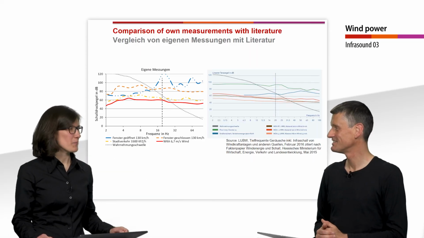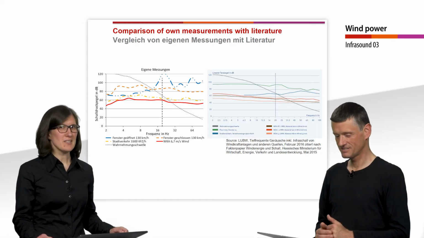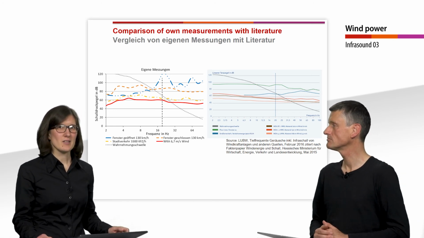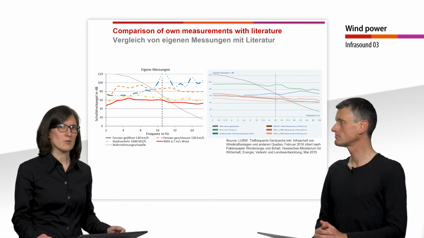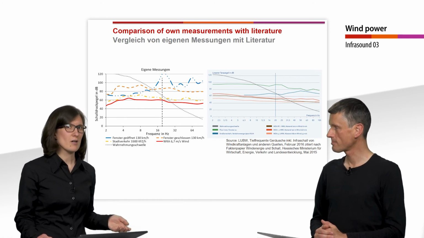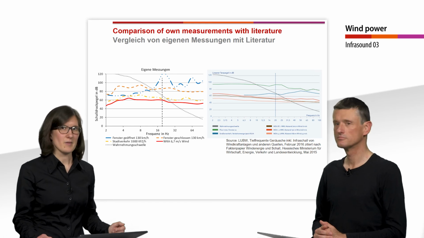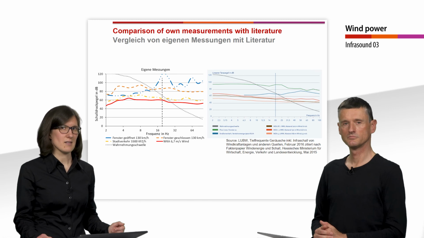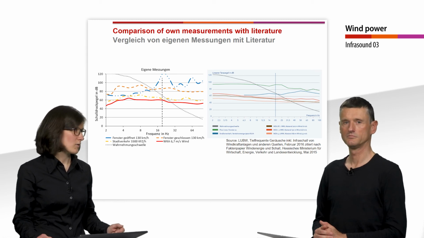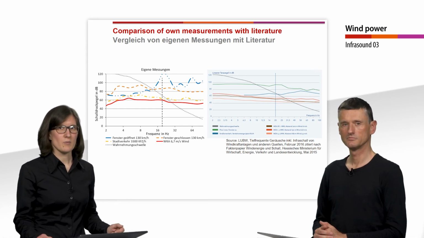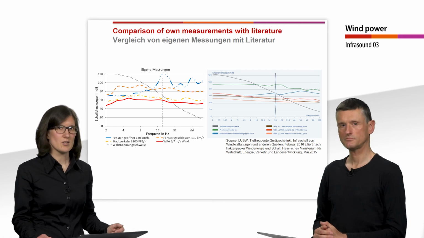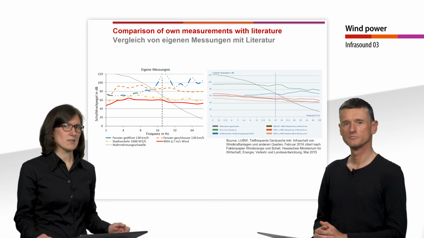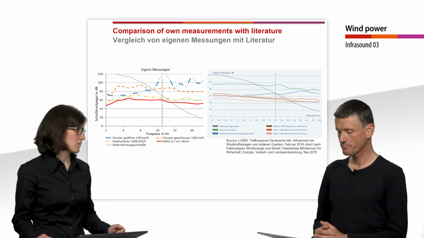In order to check our measurements for plausibility, we compared them with the measurements of the LUBW. In addition to the measurements on wind turbines, they also carried out measurements in the interior of a car and on a busy road. In their measurements too, the sound pressure level in the interior of the car is highest and in some cases above the threshold of perception. Our measurements on the wind turbine are in a similar size range as the measurements of the LUBW, which makes it clear that our measurements are comparable to those in the literature.